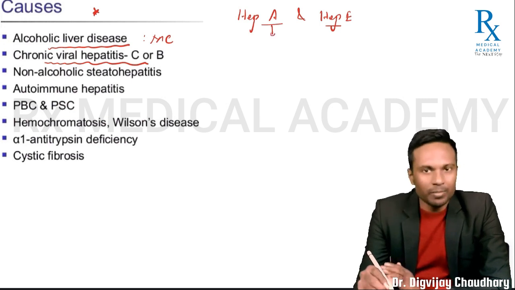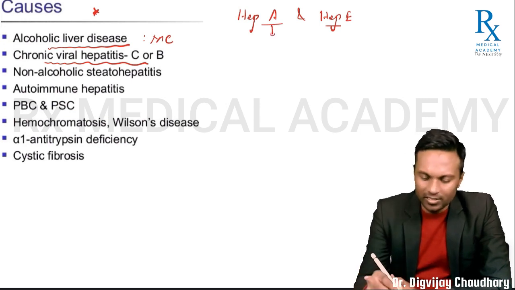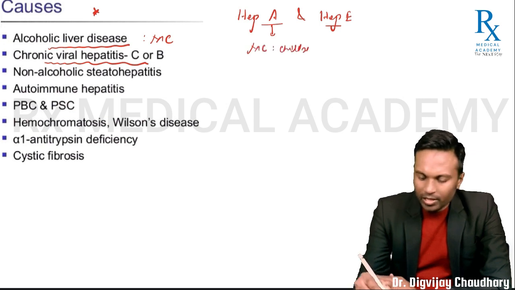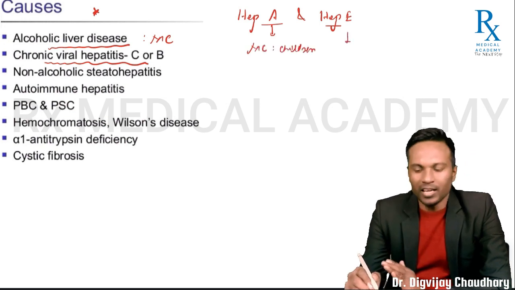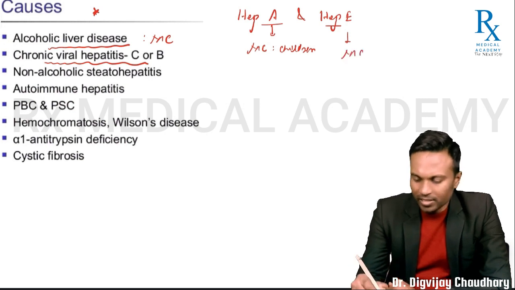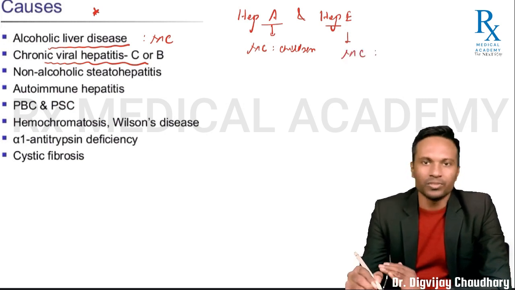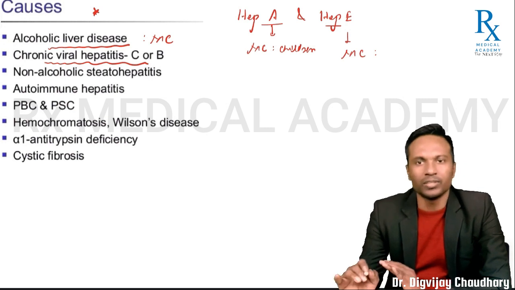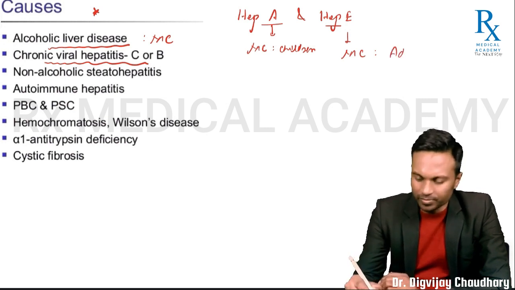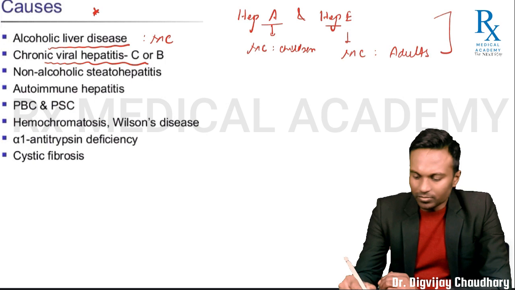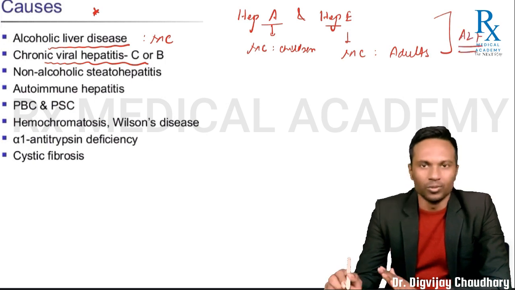Hepatitis A alphabetically comes first. We have studied this, and this is most common in children. Hepatitis E is alphabetically last among hepatotropic viruses, and this is the most common cause of acute hepatitis or acute liver failure in adults. These are for acute liver diseases only.